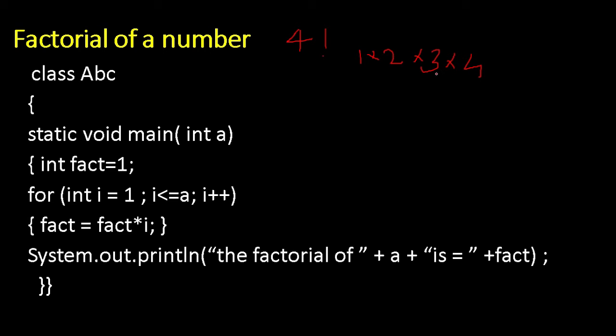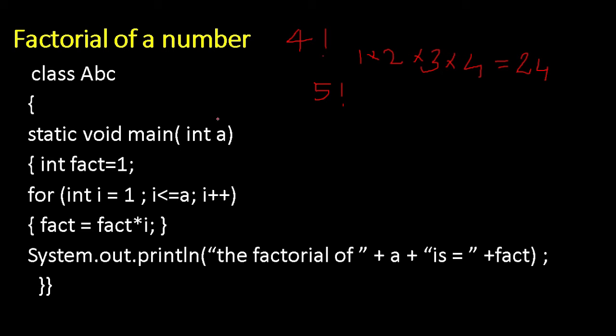So 6 4s are 24. So you need to print the answer as 24 as the factorial for 4. If I am asking print the factorial of 5, then what will be the answer? 4 factorial, you are knowing 24 into 5, 120 should be printed. So that is what factorial means.